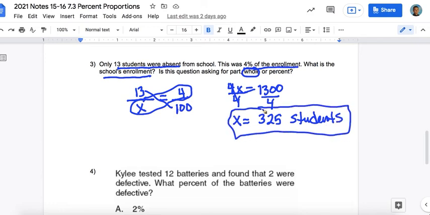Okay, and since 13 was only 4%, it would make sense that the school's enrollment is a lot more than 13. And if you notice, my answer is a lot more than 13. Okay, so my answer seems reasonable.